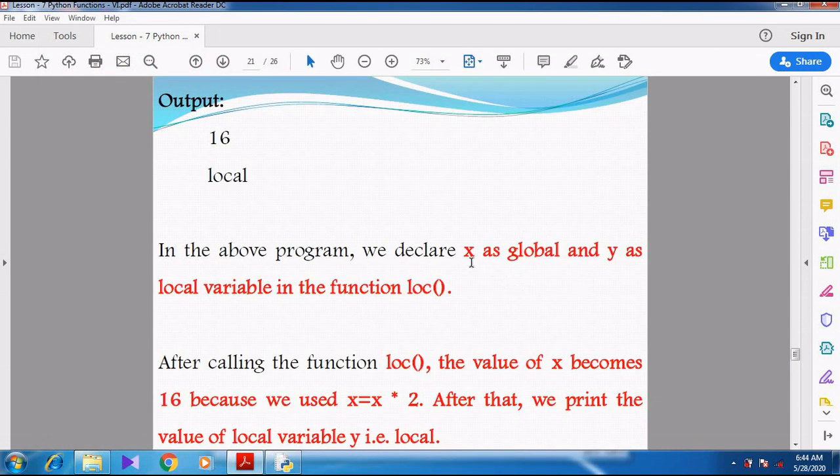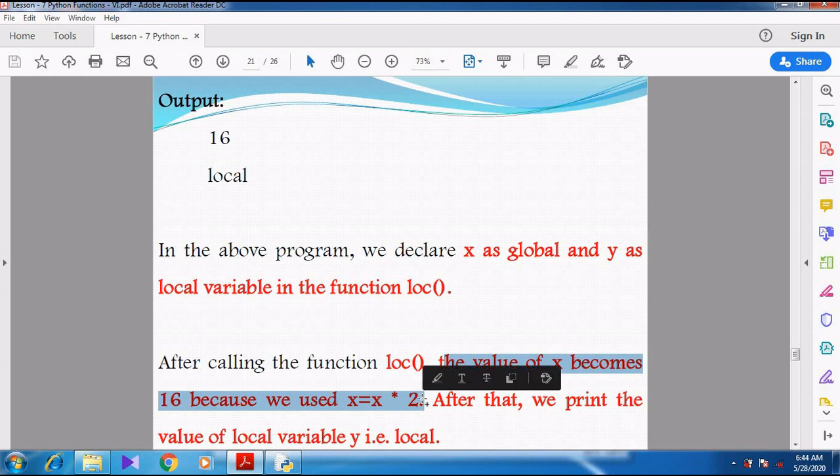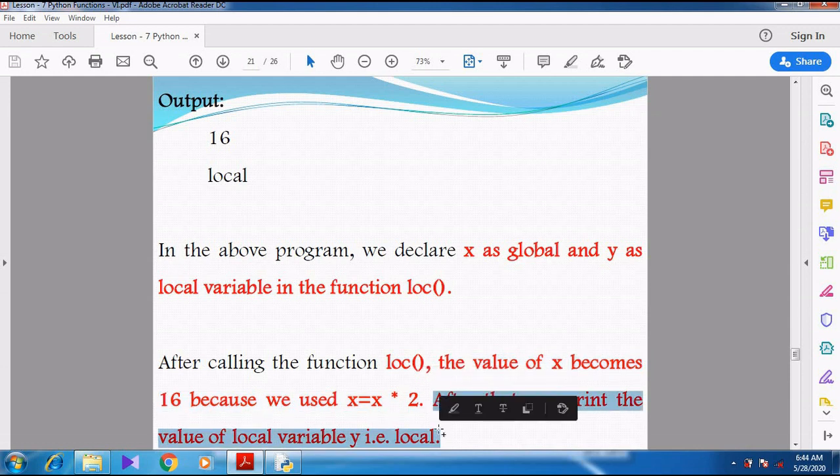Here in the above program, x is global and y is local variable. So the value of x becomes 16 because we used x equal to x star 2, and after that we are printing the value of the local variable. Right? Can you understand, students? Right.